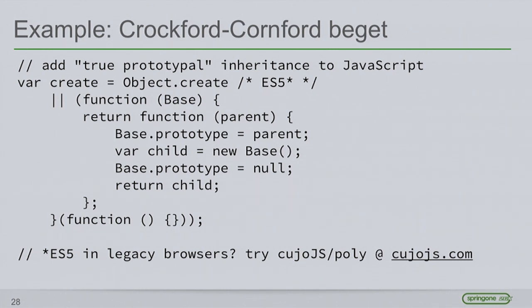So here's another example of some interesting JavaScript that you'll see a lot, and this uses an IIFE to create and return a function. So here we're creating something called create, and we're going to borrow something that exists in an ES5 environment, if we're in an ES5 environment, otherwise we're going to provide a shim.